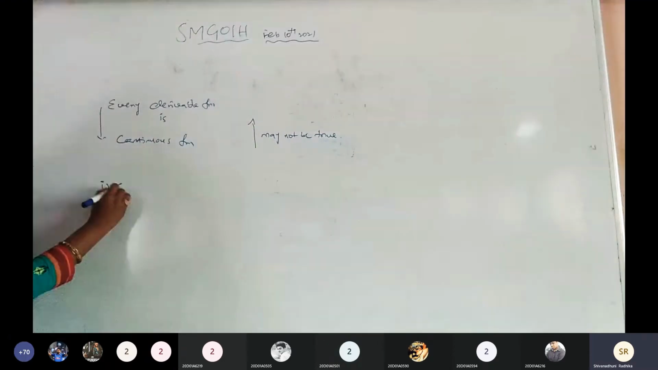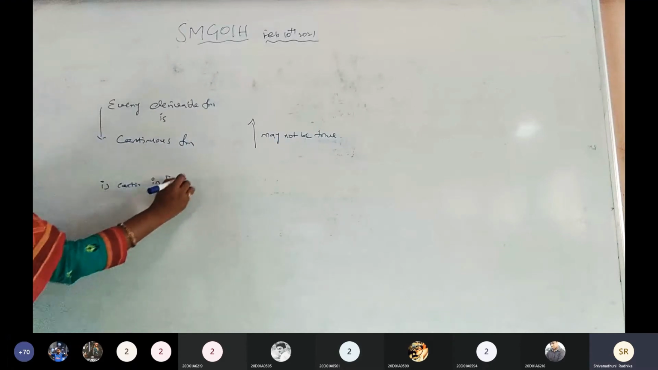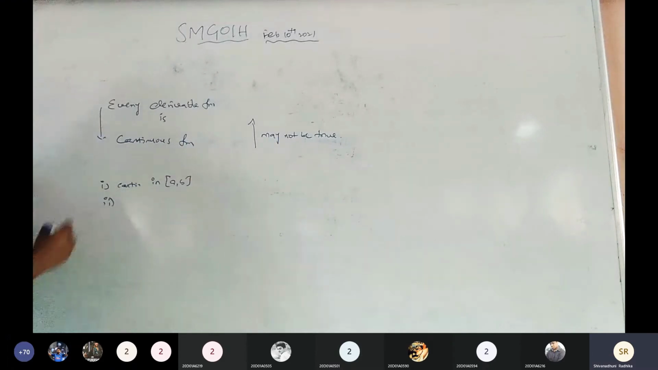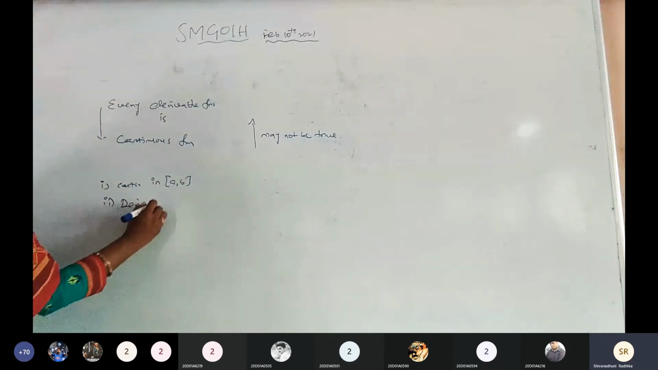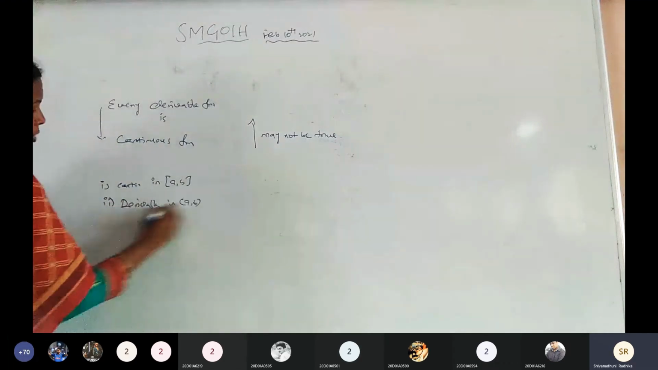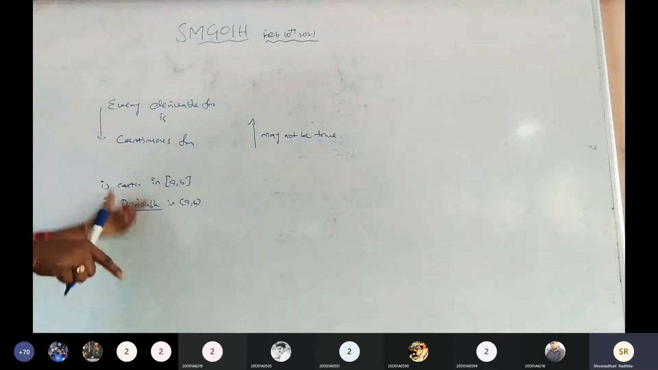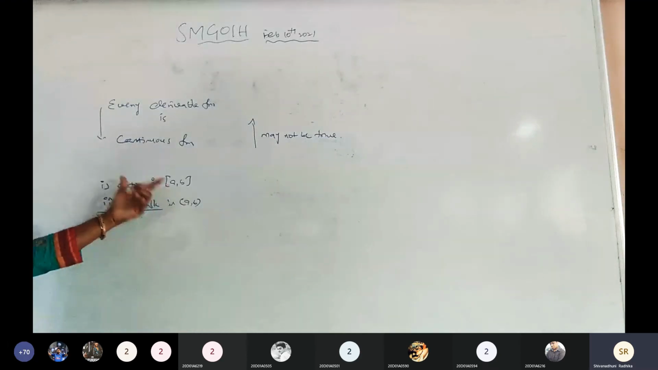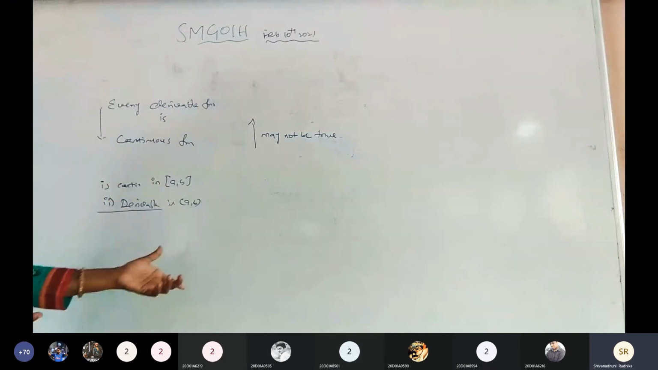What is the first condition? Continuous function is the first condition in the closed interval a comma b. What is the second condition of Rolle's theorem? So that is the derivable function, derivable in open interval a comma b. Any function that is a derivable function is compulsorily a continuous function. But every continuous function may or may not be a derivable function.